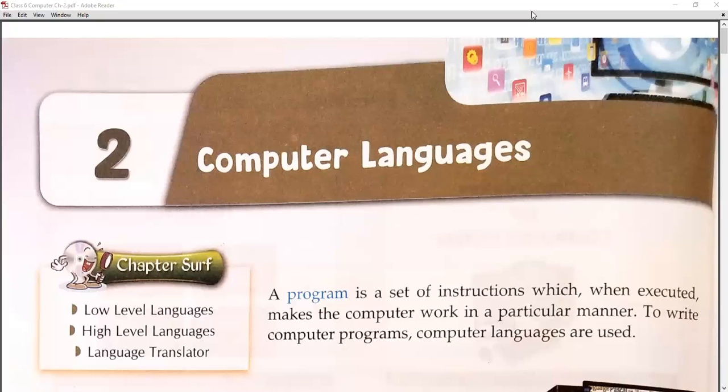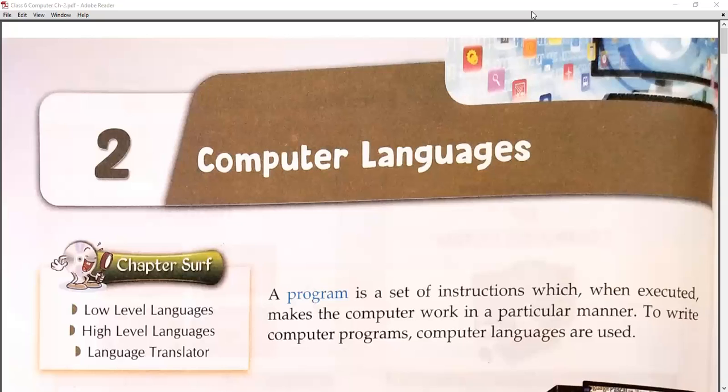We need an intermediary language, so that whatever instruction the end users give can be converted into the computer's language, that means binary, octal, etc. So before understanding computer languages, we have to understand what a program is. It is not similar to your annual function or marriage function kind of program. A program means a set of instructions which we give to the computer system.